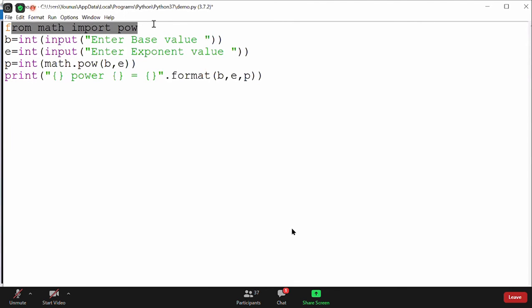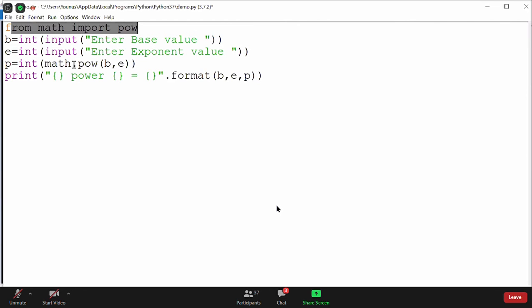Okay, you think it will work? Naren thinks it will not work. Will you give me the reason, guys, like why it will not work? So the first line is very clear, right? From math, I'm saying please only import power. Okay, Vamshi says we need to change it to POW.